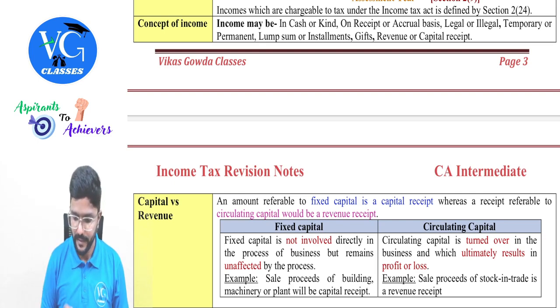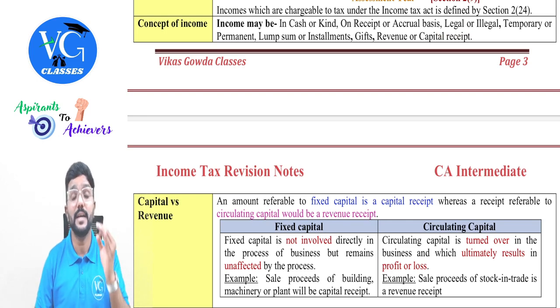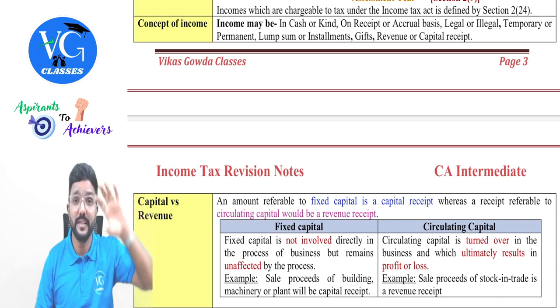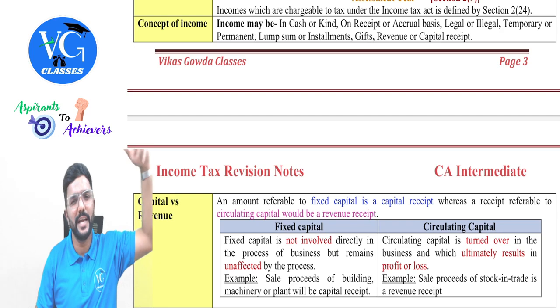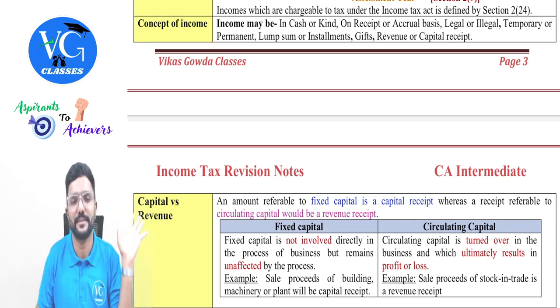Got it? Yes, sir. Then income might be legal or illegal. Even illegal incomes are taxed under the Income Tax Act. Clear? Whether it is good or bad and all that will be taken care of by the respective departments. But the income tax department says, you have earned the income, we don't care whether it is legal or illegal. Pay tax, baba. That's all.